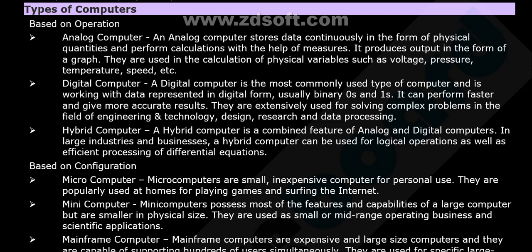Hybrid computer. A hybrid computer is a combined feature of analog and digital. That's why it is known as hybrid computer. In large industries and businesses, hybrid computer can be used for logical operations as well as efficient processing of differential equations. So based on the operation, on what basis it is operated, how it is operated, this is the first kind of classification.